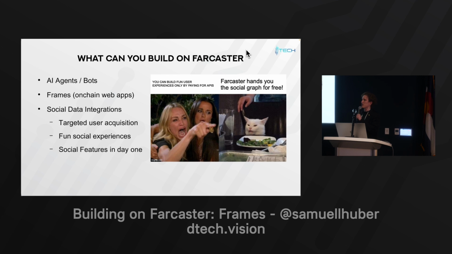And if you're just interested in social data, like, oh, you're an e-commerce brand selling strawberries or strawberry juice, you can see everyone talking about health and strawberry juice, run the analysis, and now you can actually do targeted user acquisition, which on Twitter is going to cost you a lot. And on Facebook, that's only possible in ads because they don't even offer the APIs. So that's literally there. If you're building an app yourself and you do recommendations like, oh, who does your friend follow? Would your friend be interested in that?